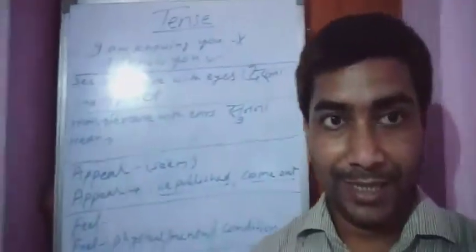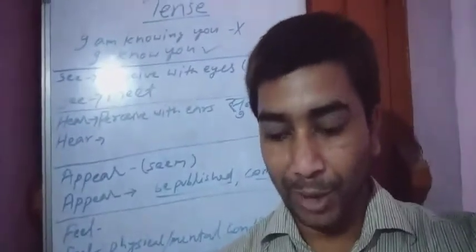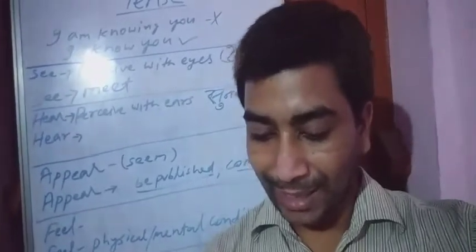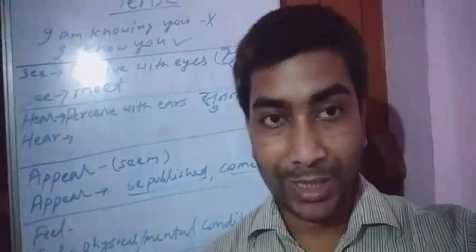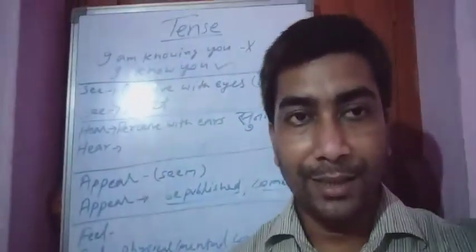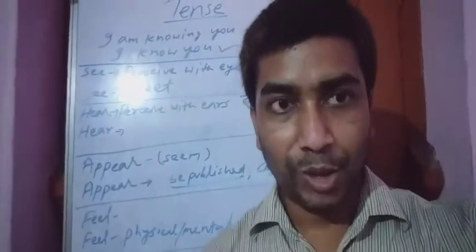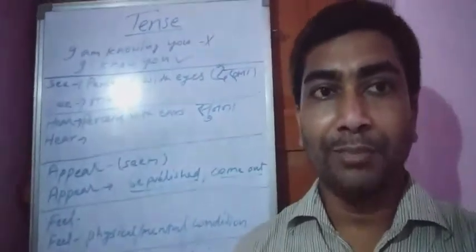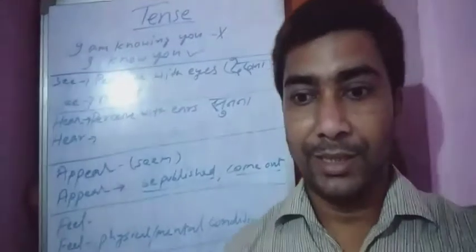Those verbs list in previous class I have given you. Those verbs are see, hear, smell, notice, recognize, taste, look, seem, appear, know. These are the verbs, and so many are the verbs which are generally not used in present continuous tense.